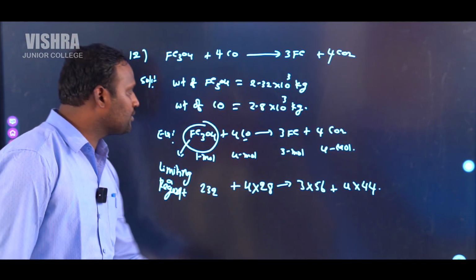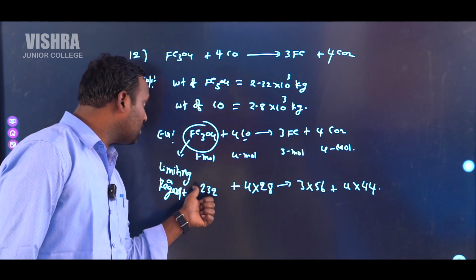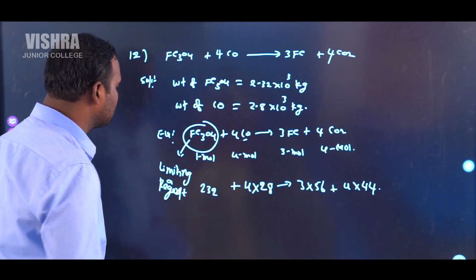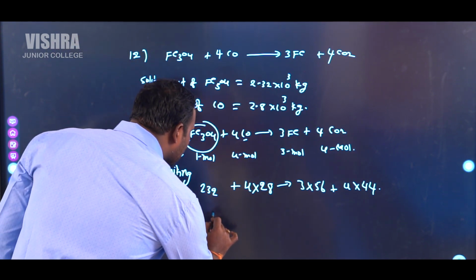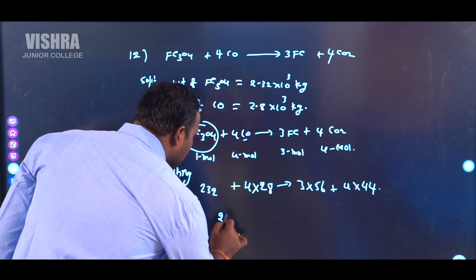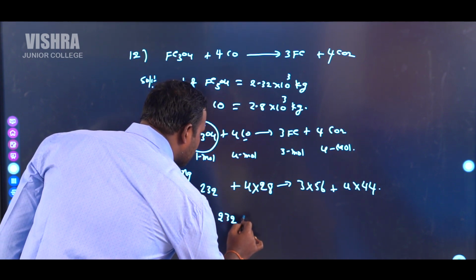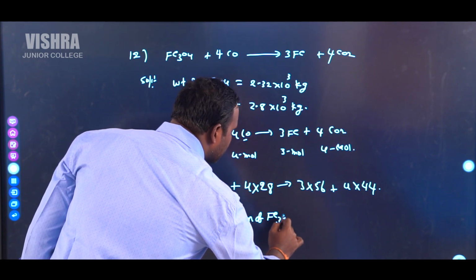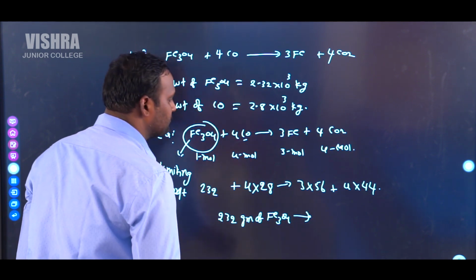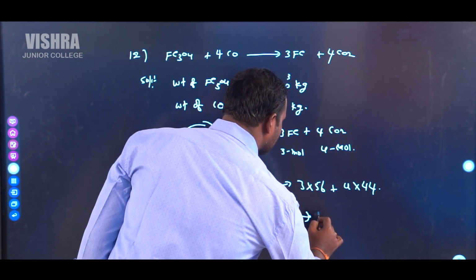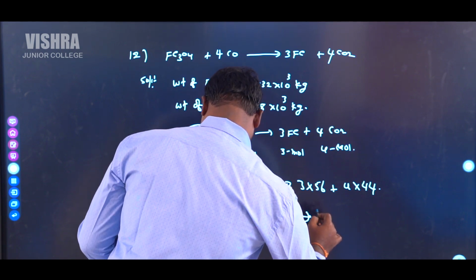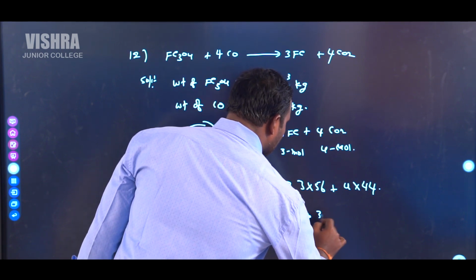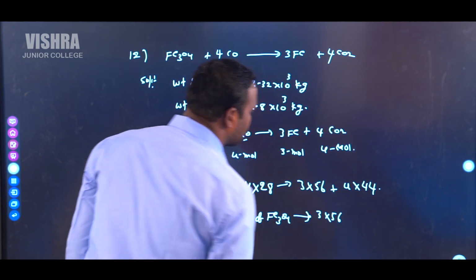So in this case, the amount of iron formed depends on the amount of Fe3O4. According to this equation, 232 grams of Fe3O4 gives 3 into 56 grams of iron.